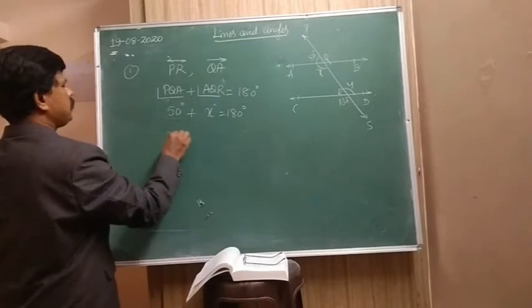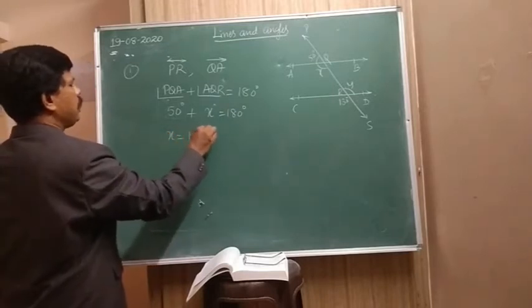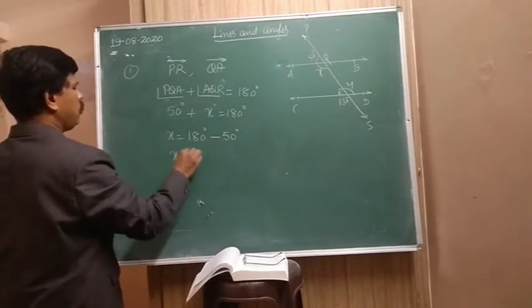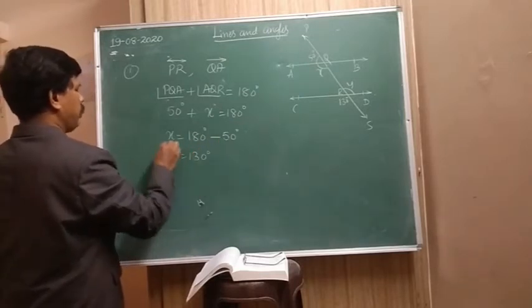Then x is equal to 180 degree minus 50 degree. Then x is equal to 130 degree.